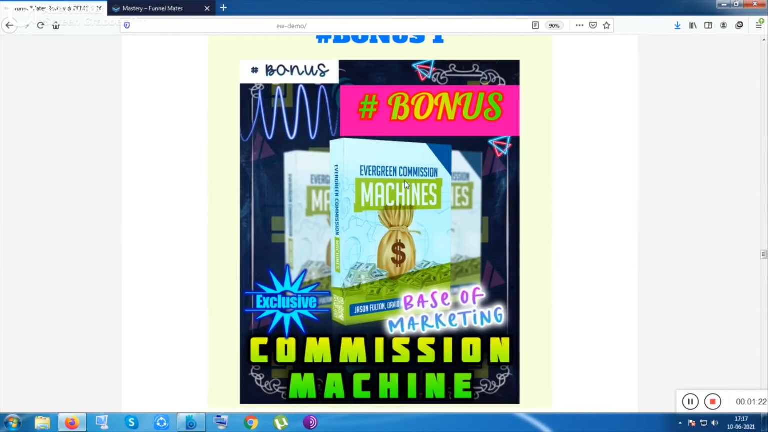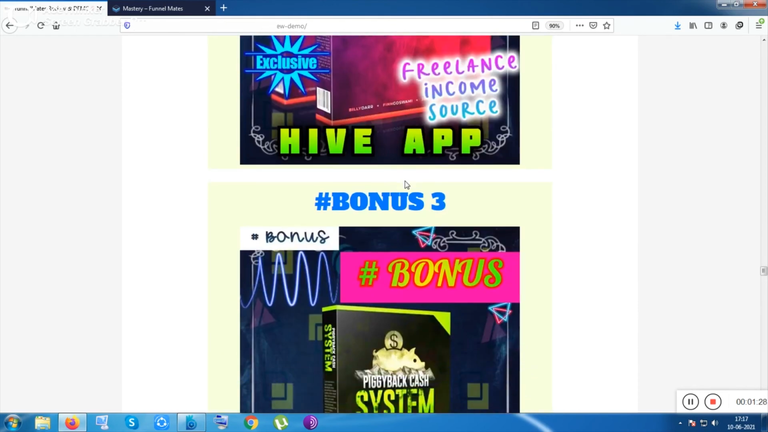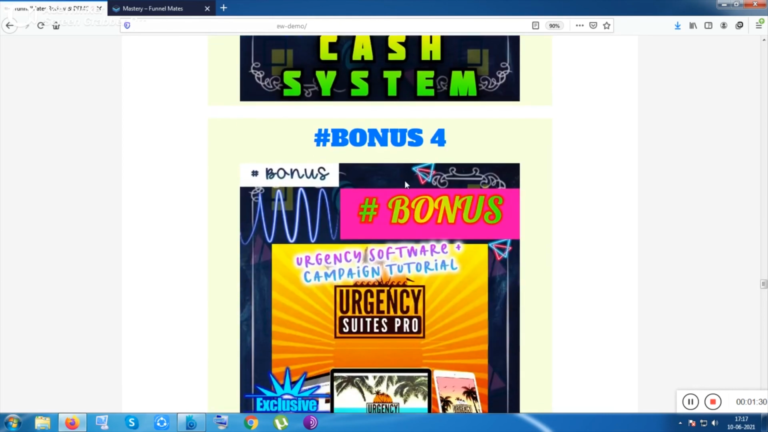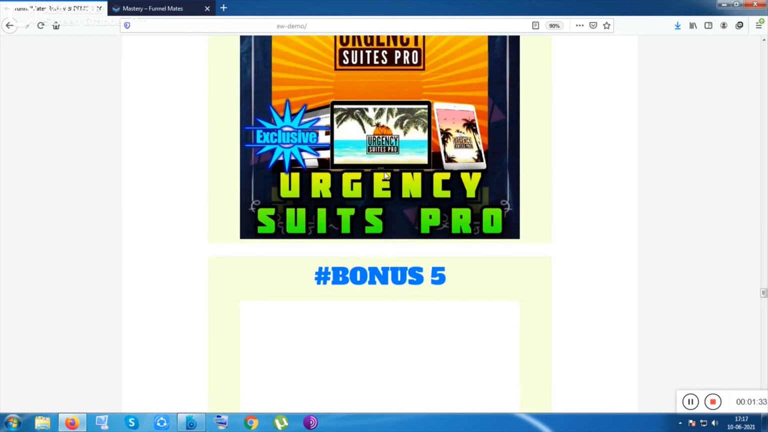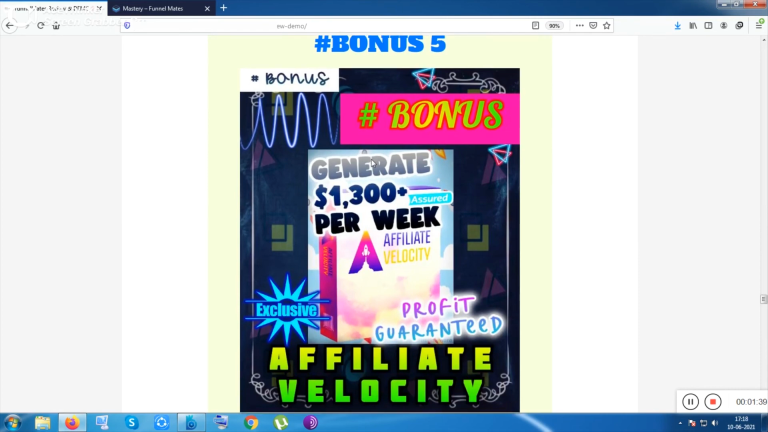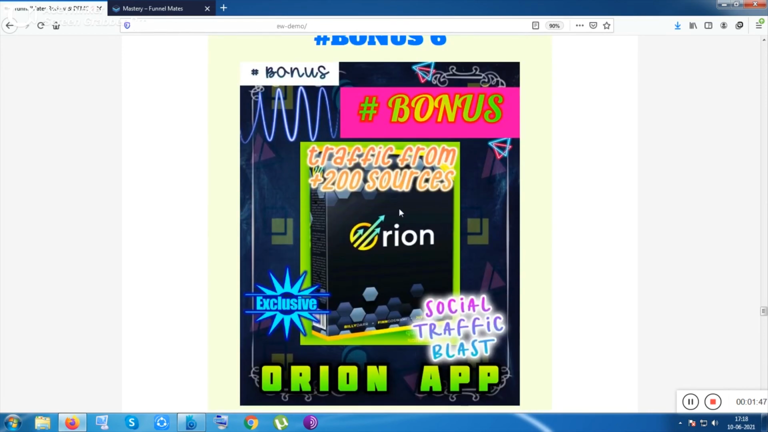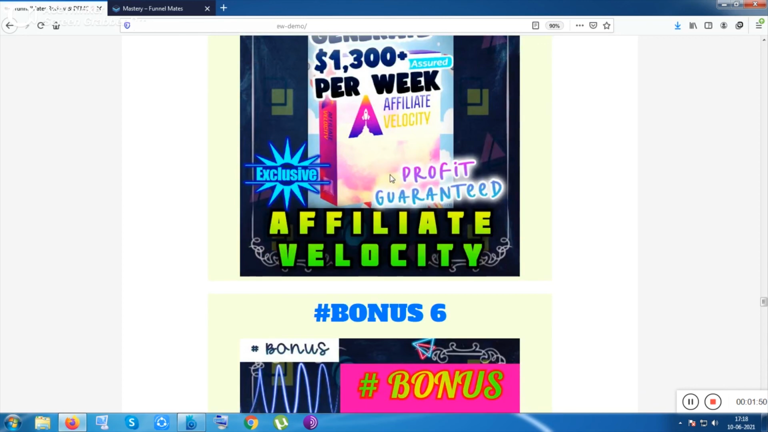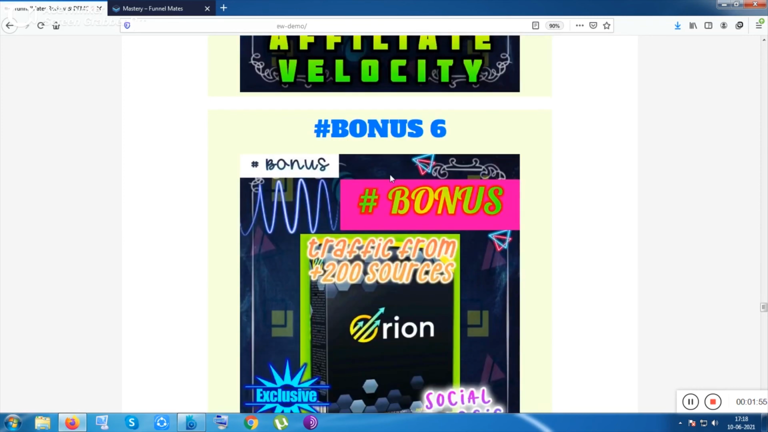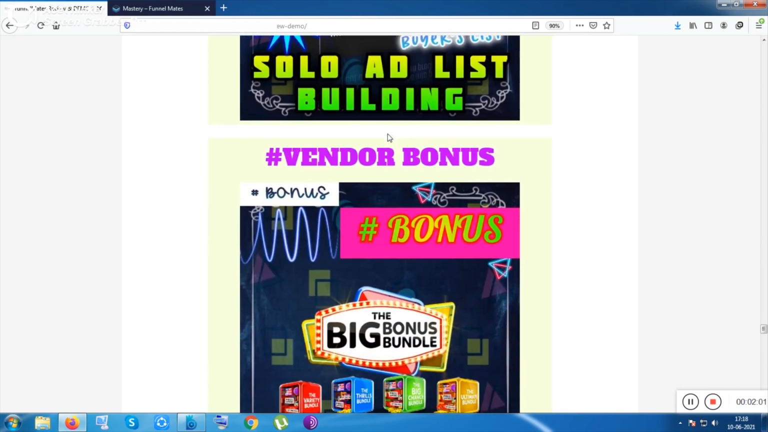The first bonus is a free bonus, the second bonus is Commission Machine, bonus number 3 is HiveApp, the next bonus is Cash System, and bonus number 4 is Urgency Suite Pro, that is urgency bar, urgency timer, everything, and a tutorial course is also available with this. Bonus number 5 is Affiliate Velocity, the stuff done by top affiliates. Bonus number 6 is Orion App, the best affiliate course I have ever had, and this is a premium tool. Bonus number 7 is a solo ad list building tutorial course.